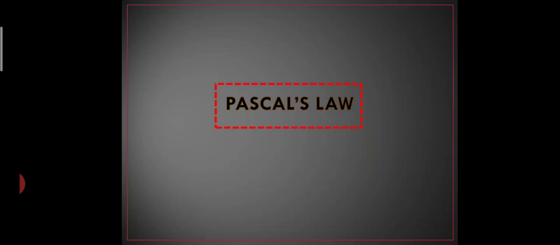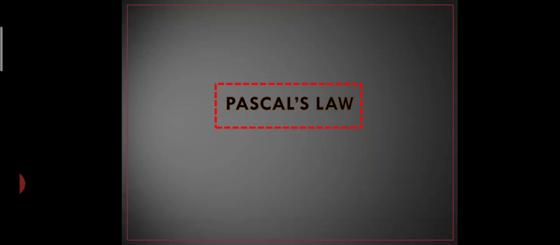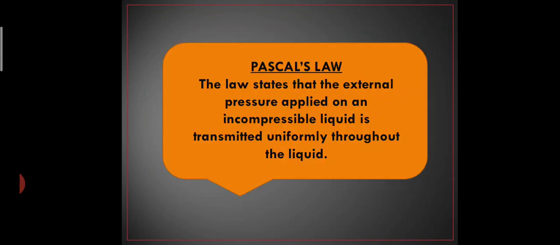Pascal's law was named after a scientist, Blaise Pascal, 1623 to 1662. He was a French mathematician and also a physicist. So what does this law state? The law states that the external pressure applied on an incompressible liquid is transmitted uniformly throughout the liquid. This is an important law, so once again I read this. The law states that the external pressure applied on an incompressible liquid is transmitted uniformly throughout the liquid.